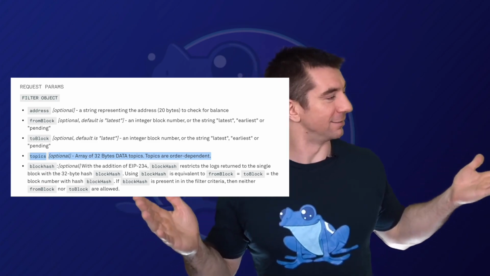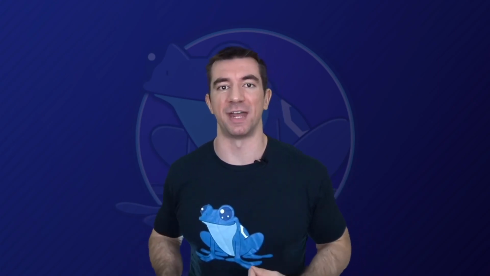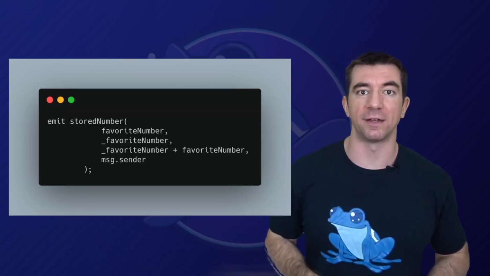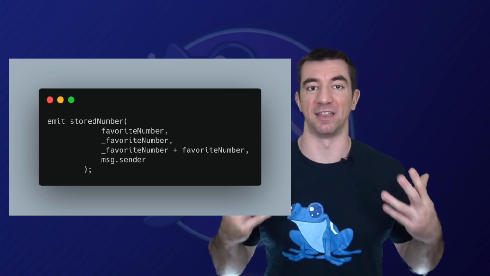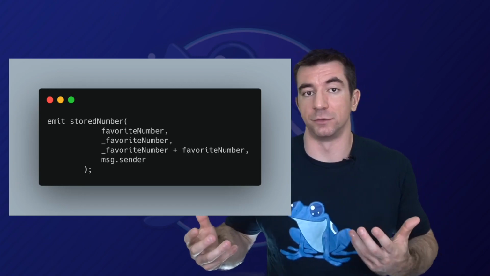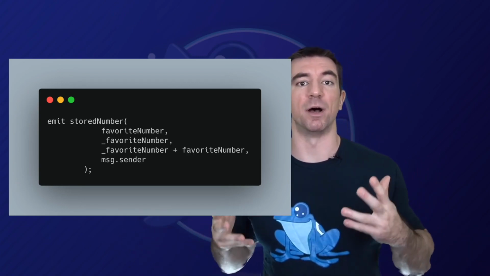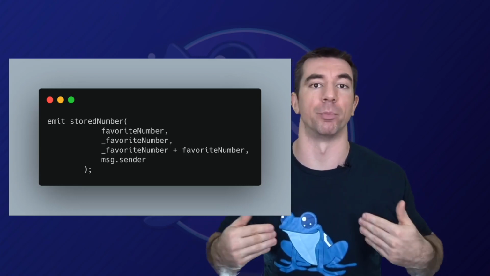Now, this just told our smart contract that there is a new type of stored number, a new kind of event here. We need to actually emit that event in order to store that data into the logging data structure of the EVM. To do that, we need to do something that looks like this. This is what it looks like when we emit an event. It looks very similar to calling a function. So you call emit and then the name of the event,